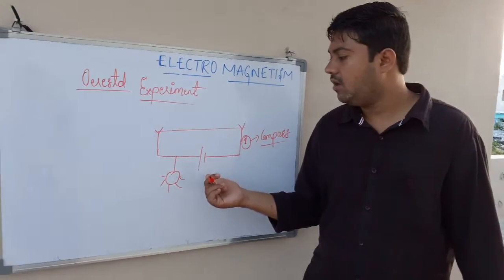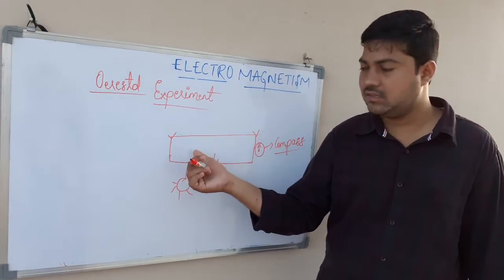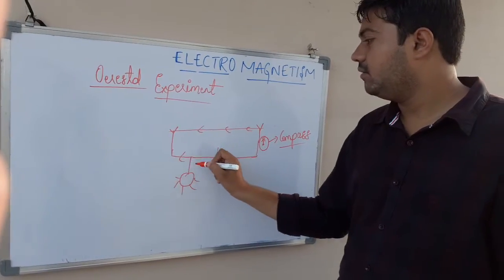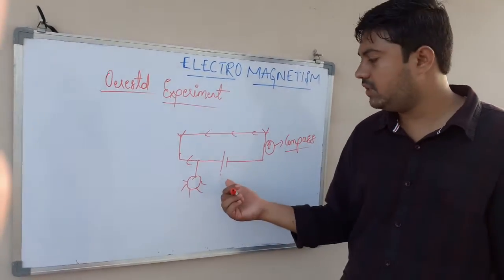Let us see once again. Oersted, while giving a lecture to his students, used a copper wire to pass current through this bulb with the help of a battery.